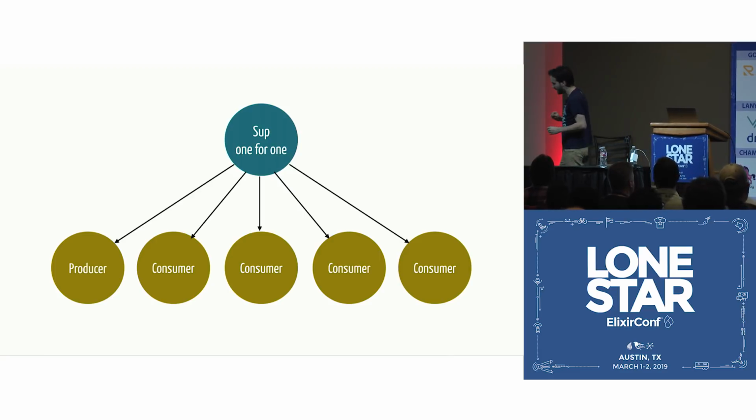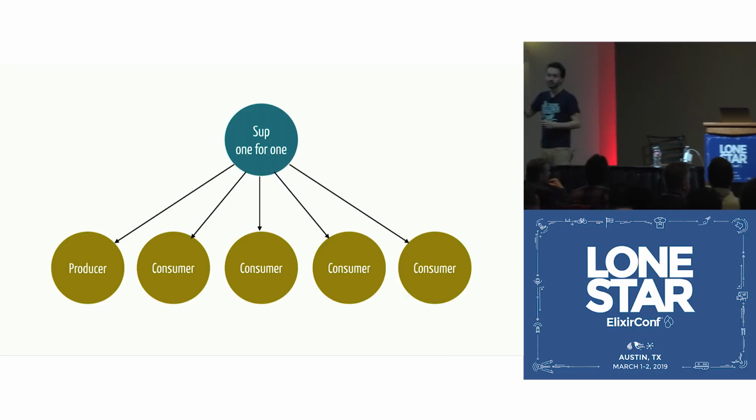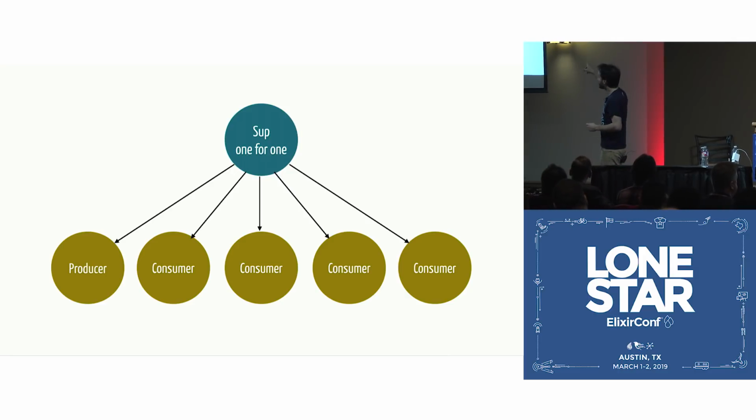So what happens in this case is that if the producer crashes, all of the consumers are going to crash as well, because they are linked through the subscription. And so what's going to happen is that if the producer crashes, all the consumers crash as well, and then the supervisor is like, oh my God, all my children are dying, right? And then the supervisor is likely going to go over the maximum restarts value of the supervisor.